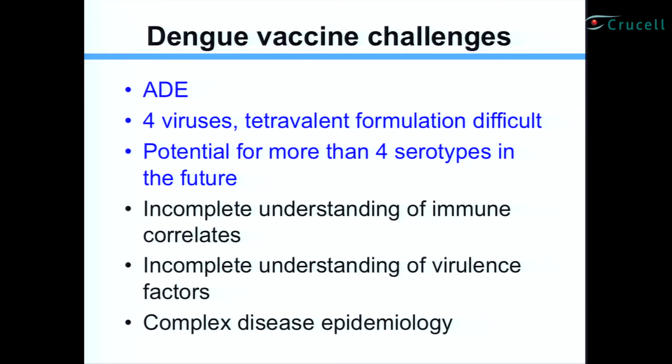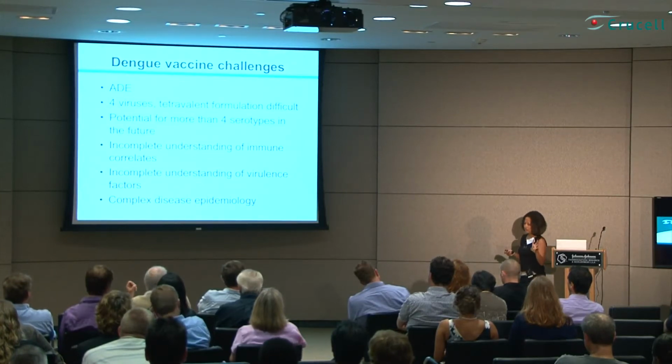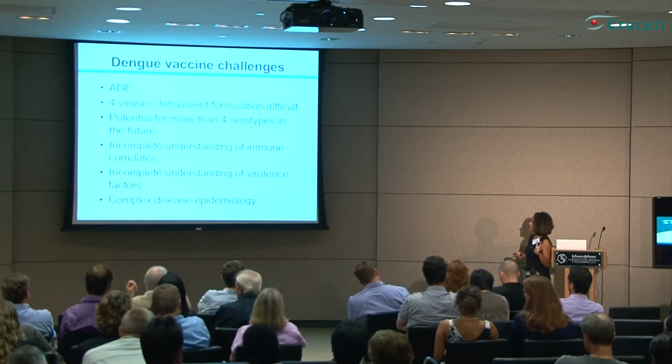So in terms of dengue vaccine challenges, I think the results that I just showed you, and also this result has been confirmed by another independent group, Eva Harris's laboratory at UC Berkeley. So it's not just my laboratory. We have to really think about the potential for ADE in terms of dengue vaccine development. And the reason it's a problem is because what's known right now is that these viruses exist as 4 serotypes.